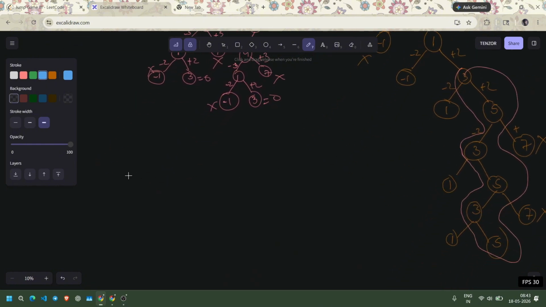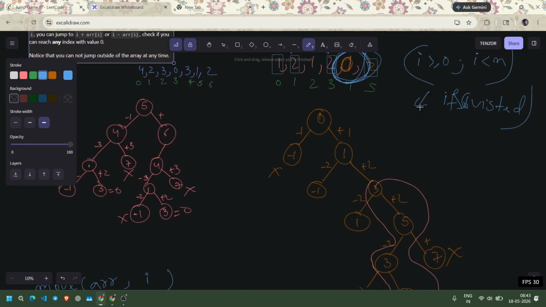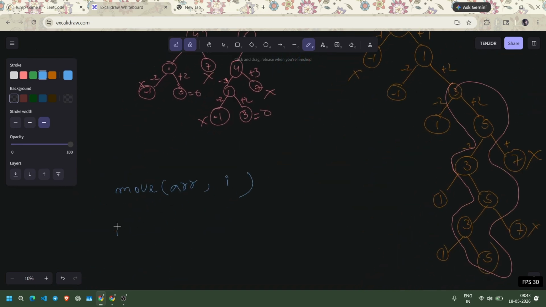So first, consider we have a function move that passes an array and a starting index I. So the first base condition is: if I is less than 0, or greater than or equal to n, or index I is marked.